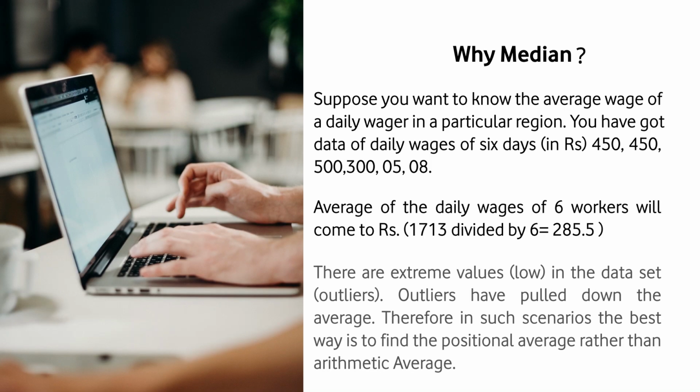These outliers are pulling down the average, so you will not get a close picture of the average wage of the worker. In this kind of situation it is always better to use positional average rather than arithmetic average, and positional average is median.